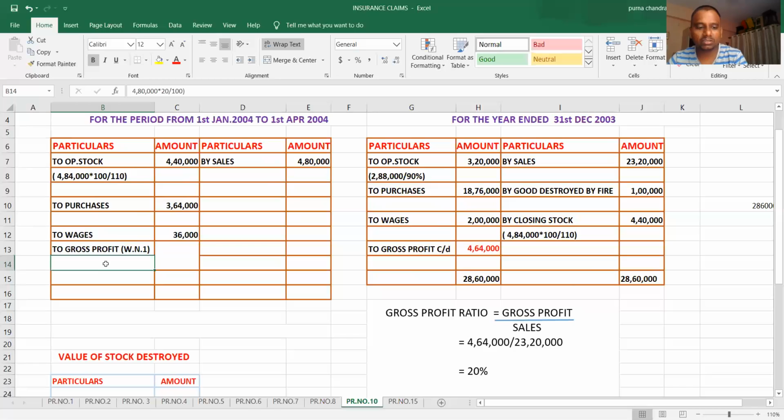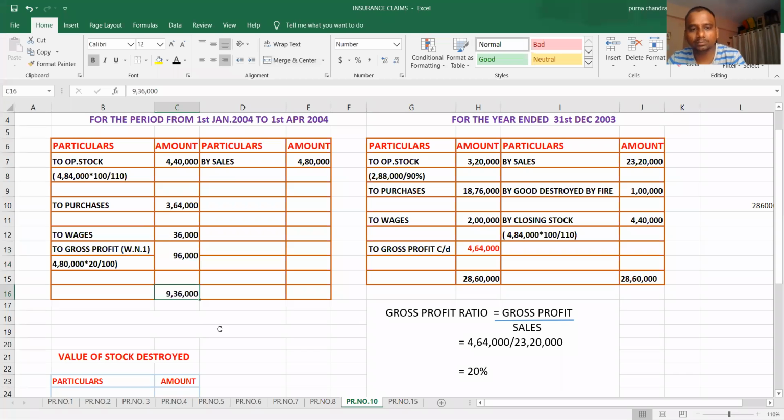Now apply this 20% here. This is 4,80,000 into 20%. This 4,80,000 is nothing but your sales for the year 2004. Now, how much? 96,000. 96,000 is your gross profit.